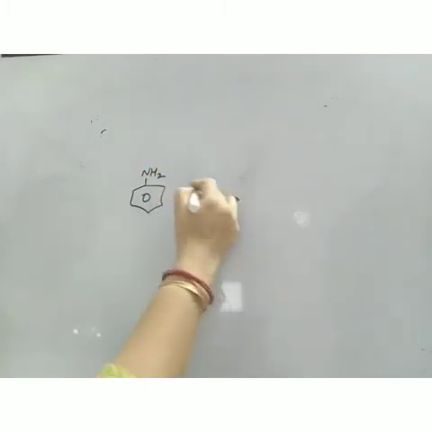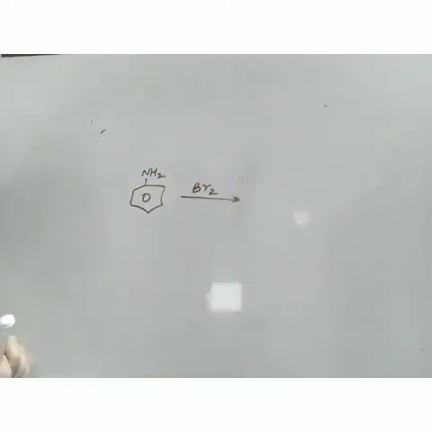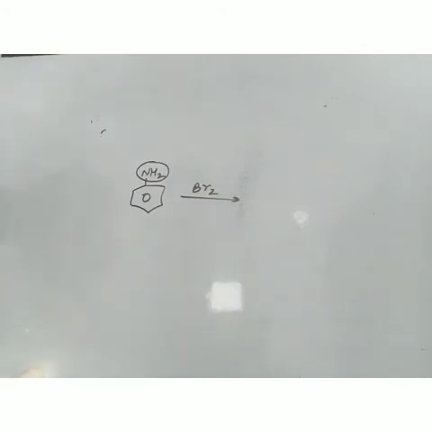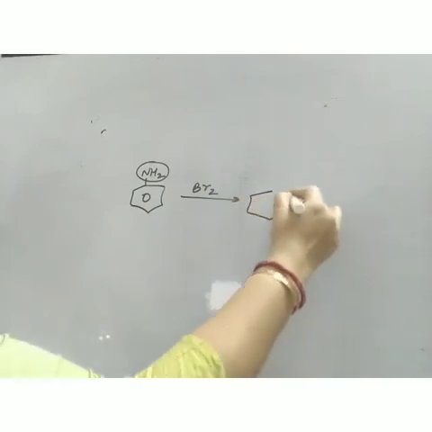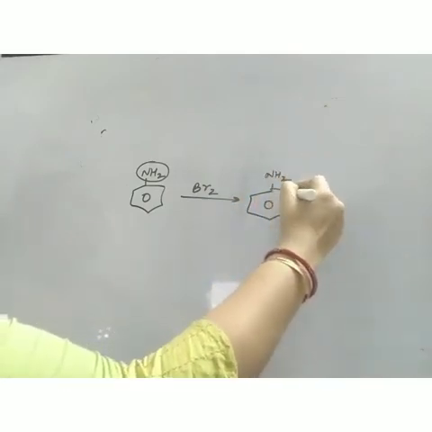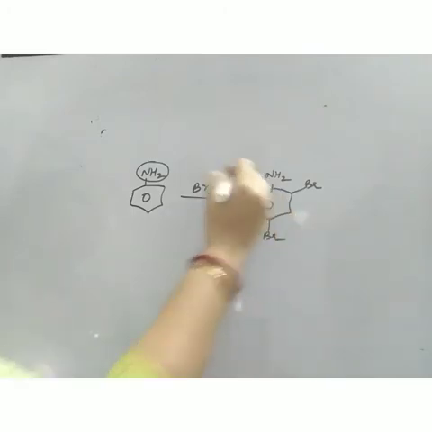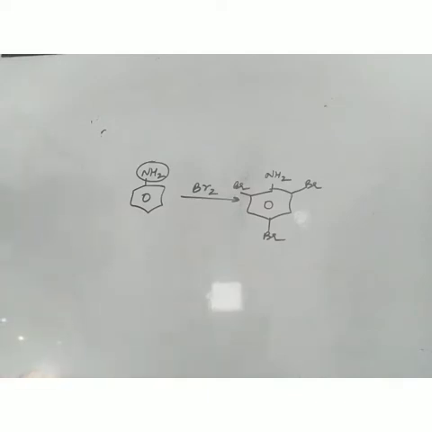Now suppose this is my aniline and suppose bromination is done. Electrophilic substitution means halogenation, nitration, like this only. Now this NH2 group is highly activating, and because of its strong activating effect, at all the ortho and para positions your bromo group will come. So instead of getting either ortho or para, I will get a tri-substituted product.